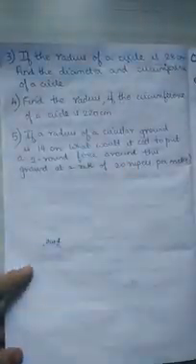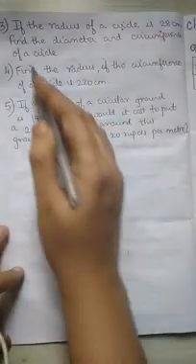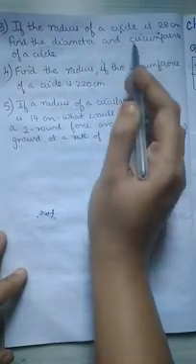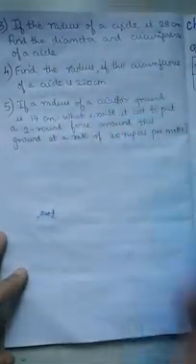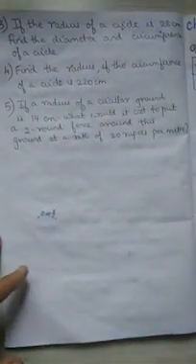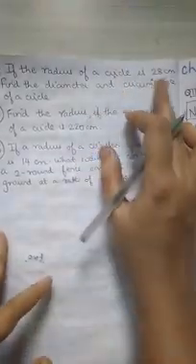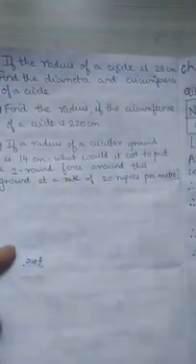If the radius of a circle, I have zoomed it for you. If the radius of a circle is 28 centimeter, find its diameter and circumference of a circle. So what is given over here? Radius of a circle is 28 centimeter. Find diameter and find circumference of a circle. So I have written the question over here. Radius is 28 centimeter. Find circumference and diameter.